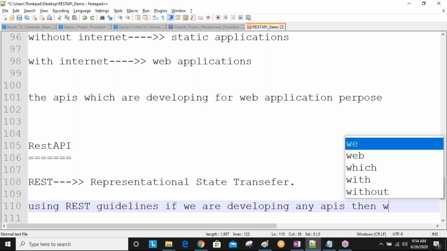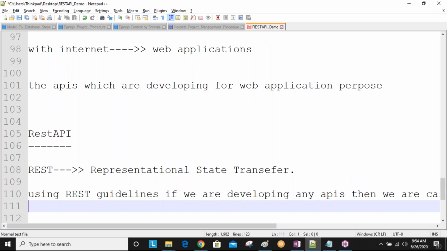Again, REST APIs are also called RESTful APIs. REST APIs, RESTful APIs, RESTful web services, all are the same. Don't confuse. So REST is an architectural style.